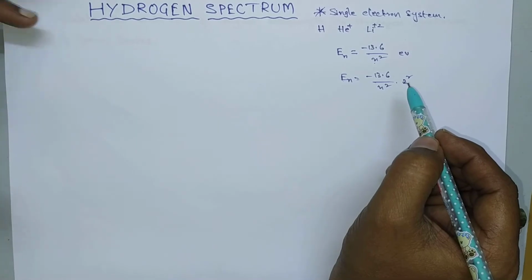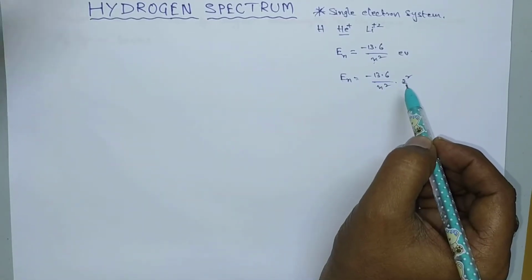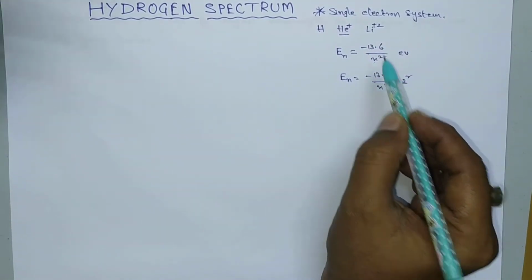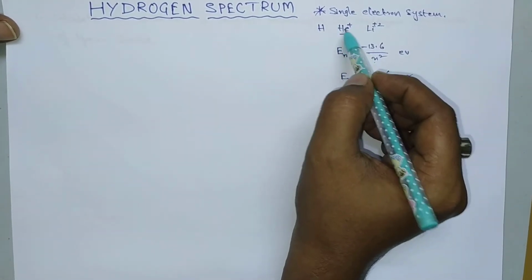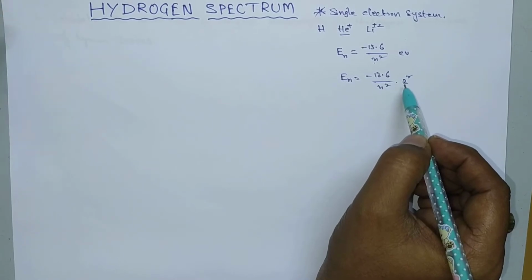For helium, He plus, Z is equal to 2, and for Li plus 2, Z is equal to 3. So for hydrogen like atoms we have to substitute the atomic number Z value.